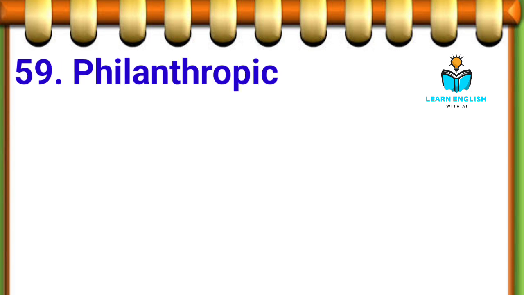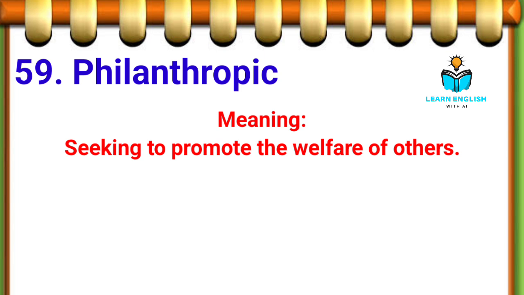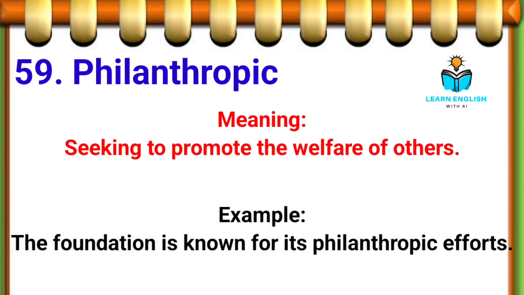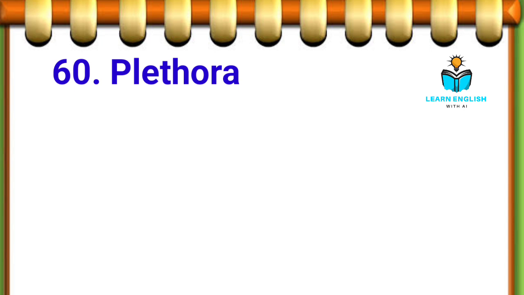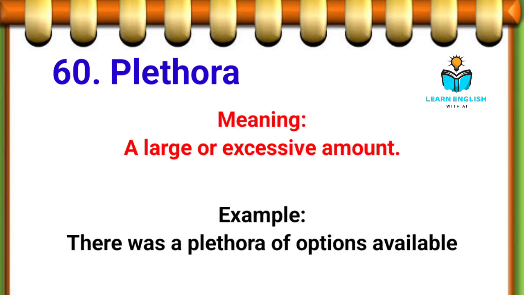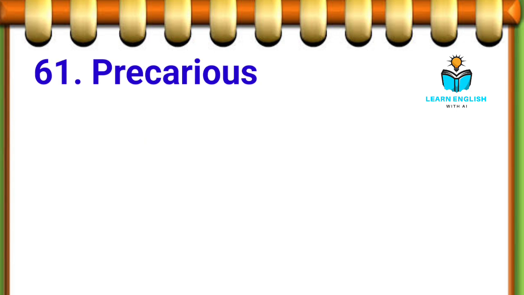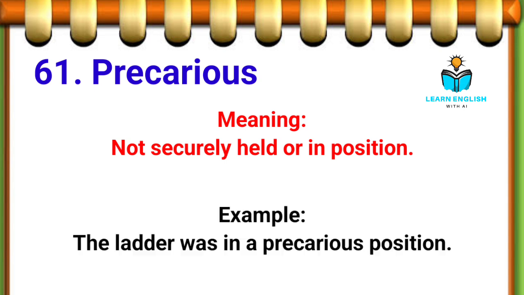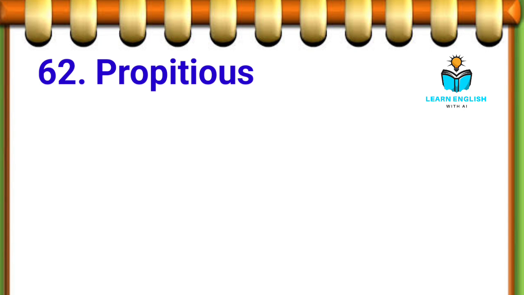59th. Philanthropic, seeking to promote the welfare of others. Example, the foundation is known for its philanthropic efforts. 60th. Plethora, a large or excessive amount. Example, there was a plethora of options available. 61st. Precarious, not securely held or in position. Example, the ladder was in a precarious position.